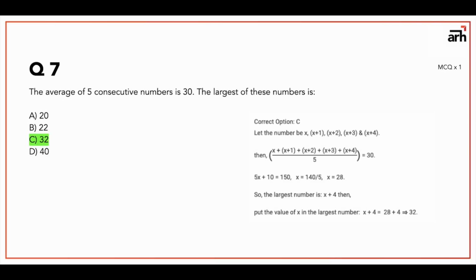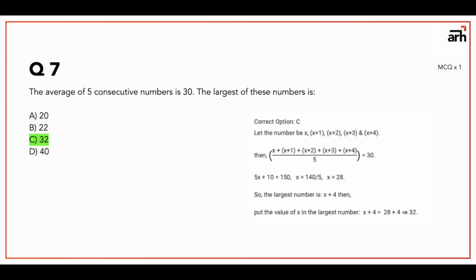So again, consider the smallest number to be x. Then we get (x + 1 + x + 2 + x + 3 + x + 4) whole upon 5 is equal to 30. This is a question of average. So if you solve this, you get 5x + 10 is equal to 150. You solve for x, you get x is equal to 28.